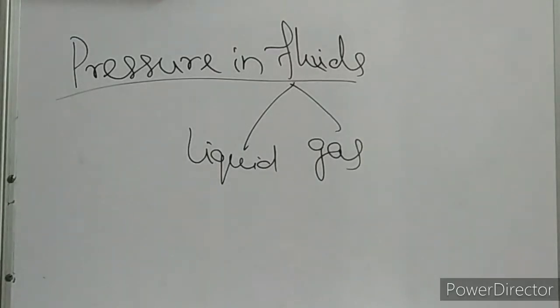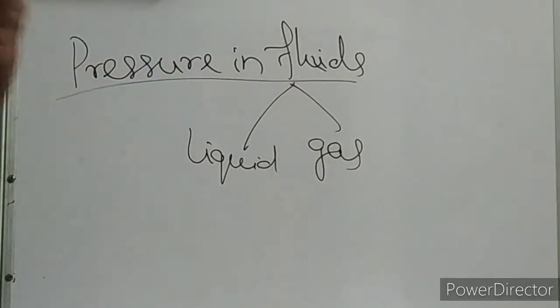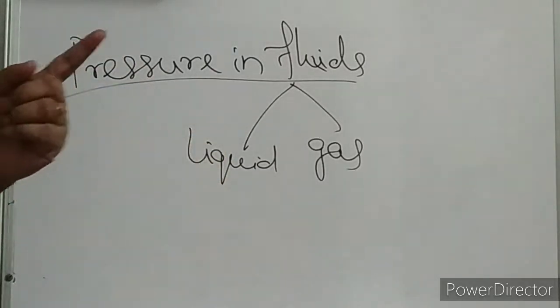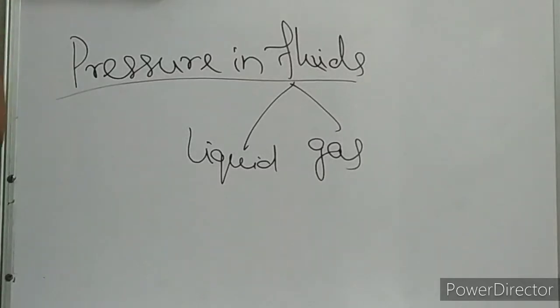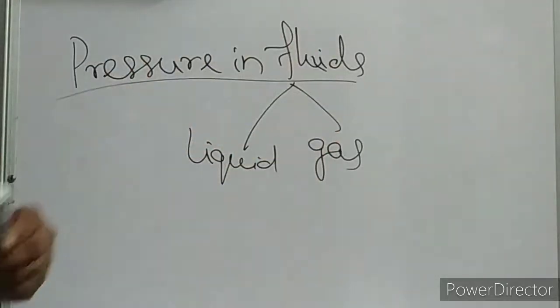I think everybody has heard of atmospheric pressure. What is this atmospheric? Atmosphere means a combination of lots of gases. So atmospheric pressure means there is some pressure exerted by those gases. Similarly, there will be force exerted by a liquid also. And very important, a fluid exerts pressure in all directions, even in the upward direction, children.